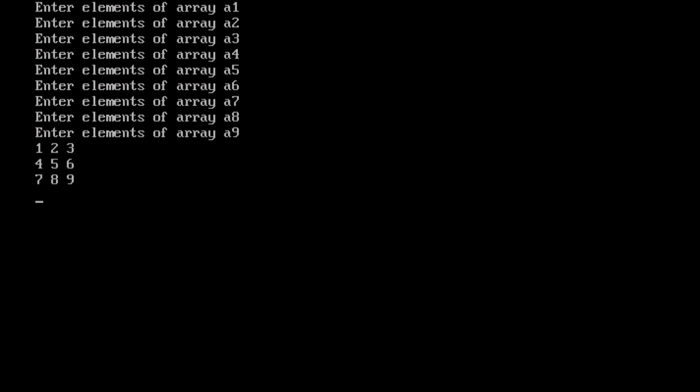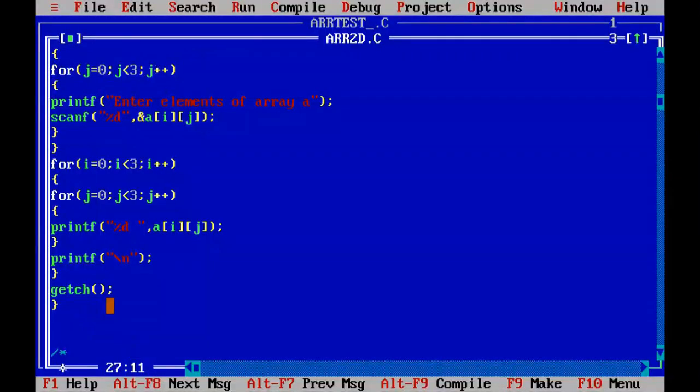So you can see the example. I have entered 9 values and it will print like this. Now you see the program here. During the printing of elements, I have used another extra statement so that it will change the line.